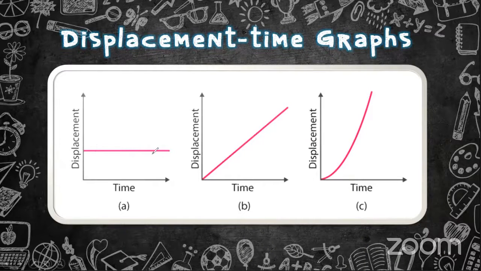If the object is not moving, the line is drawn parallel to the x-axis. If the distance is increasing gradually, that means it is moving with uniform velocity. And if the graph is a curve, that means the distance is not increasing gradually. That means the object is accelerating, right?